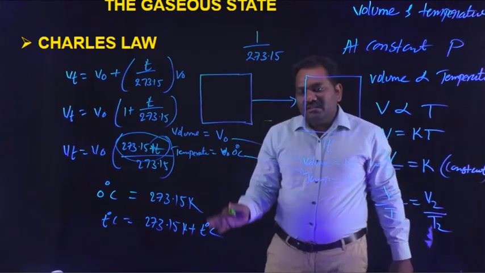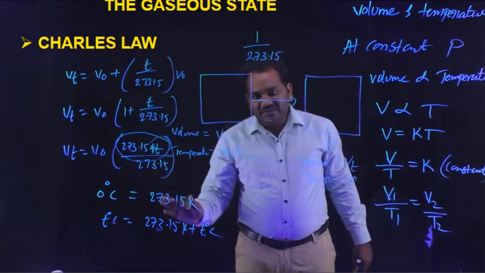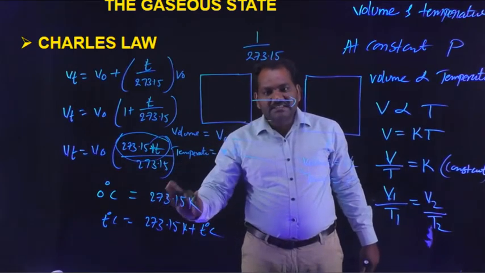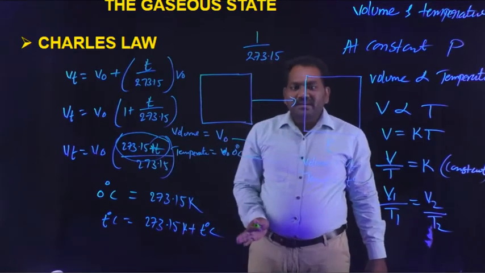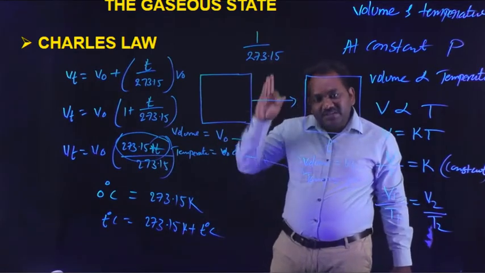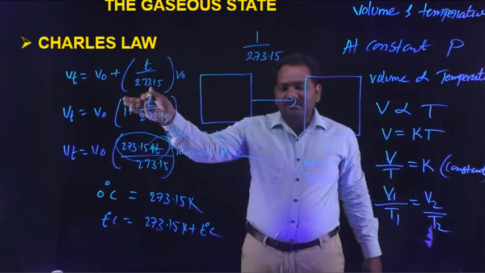The Kelvin scale is introduced from this Charles law equation.